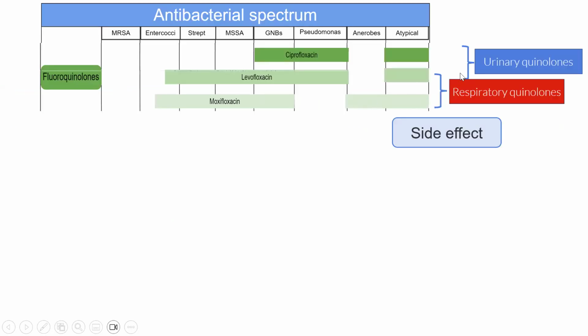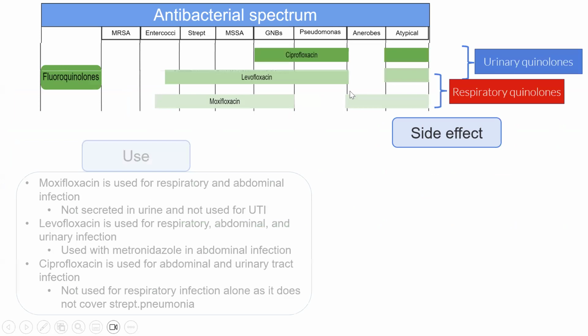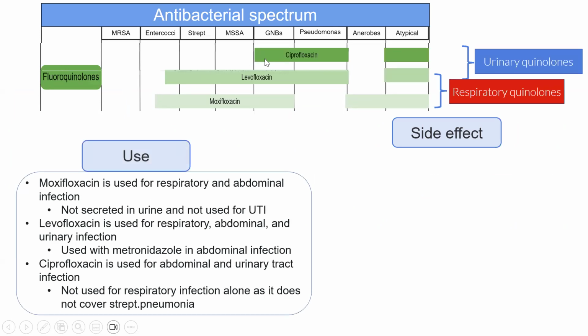Ciprofloxacin and levofloxacin are called urinary quinolones, while levofloxacin and moxifloxacin are called respiratory fluoroquinolones. And the reason for that: moxifloxacin is not secreted in the urine, so it cannot be used for urinary tract infection. On the other hand, ciprofloxacin doesn't cover Streptococcus pneumoniae, so it cannot be used for respiratory